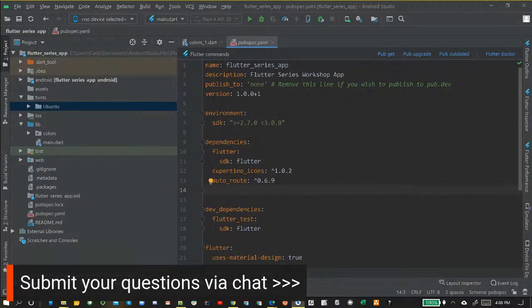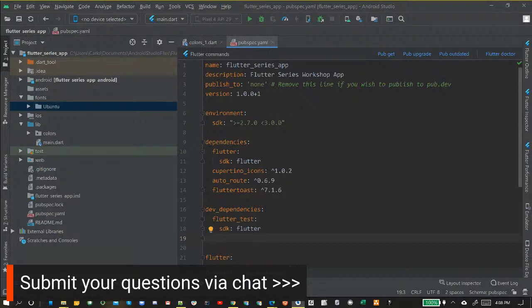We're going to go down and type flutter_toast, just like that, colon. And the same thing, we're going to bring our caret to support all the other versions up until, and for this one, we're going to be using 7.1.6 for Flutter Toast. It's the current version. So after we do that, we're going to come down to dev dependencies under SDK and press enter. Actually, you see we're at the SDK level. We don't want that. We want to go back one level, to the same level as flutter_test.